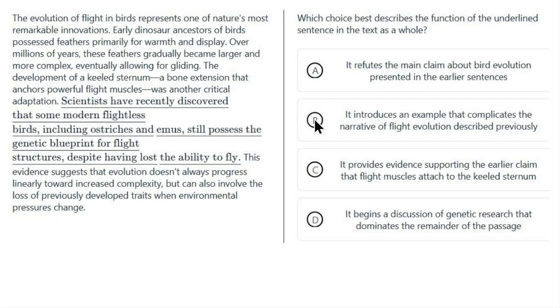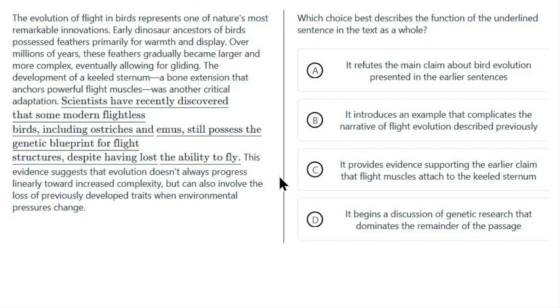So A, it refutes the main claim about bird evolution presented in earlier sentences. No, I don't think so. I don't think this is an actual claim. It's just giving background information about how birds were evolving over time. It's not saying any claim about that. B, it introduces an example that complicates the narrative of flight evolution described previously. Perfect. So, right, all of this is background information saying we're evolving to fly, and then this is saying, but they're not always evolving to fly. So I think that B is a great answer.